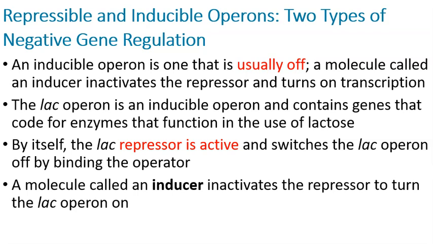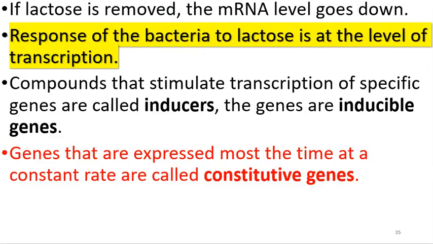We are letting the gene be turned on or off right from the get-go, which is the best way to conserve energy, because why would you make a protein and then have to break it down? That's a little bit more complex, usually meant for eukaryotes and stuff. And so the response in bacteria is at the level of transcription. Genes are expressed most of the time, so some genes are pretty much always expressed. And so those are called constitutive genes, another key vocabulary word that you need to know about.